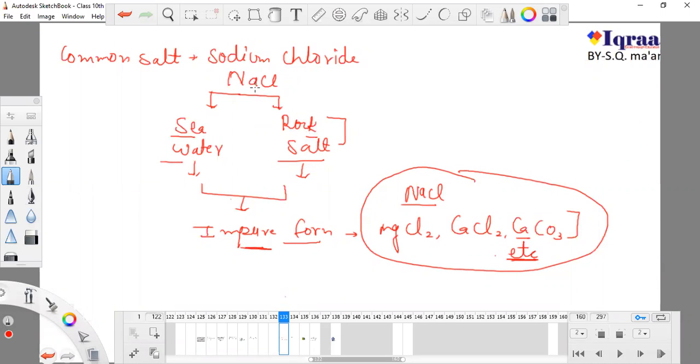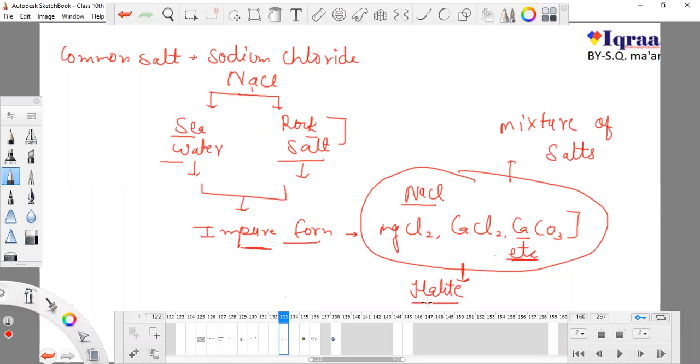If you want to find NaCl, you just have to mine some mountains and scrape them, and after that you get an impure form of NaCl, or we can say a mixture of salts. This impure form is known as halite.